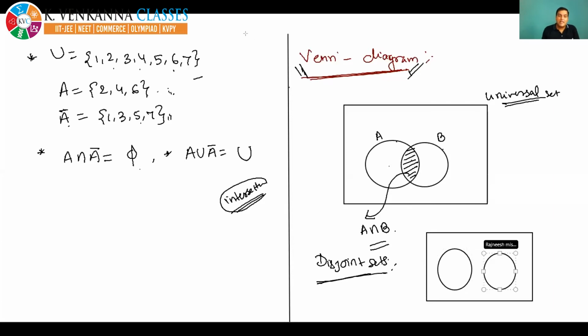So I am making these two sets as A and B. These two are disjoint sets. There are no common elements in A and B. Okay, so these two are disjoint sets. Is it clear? Should I move to the next page? Tell me, so that I can show you some more Venn diagrams and some more results about it.